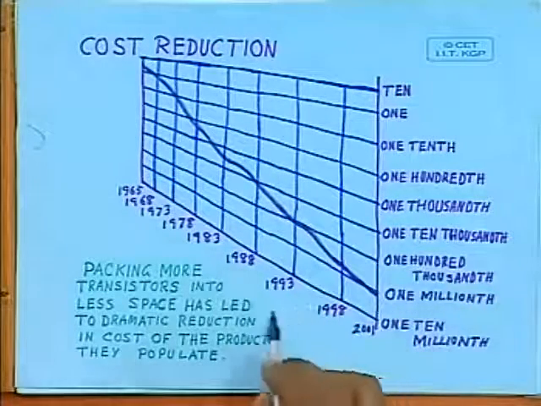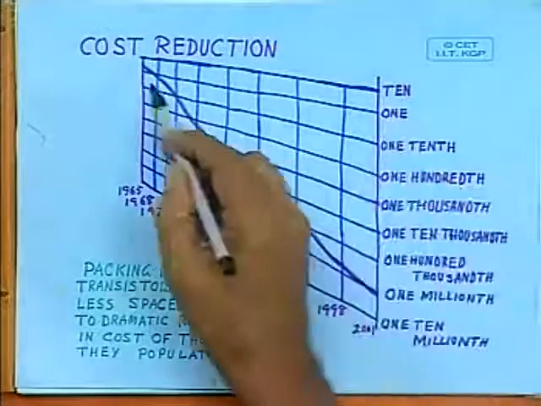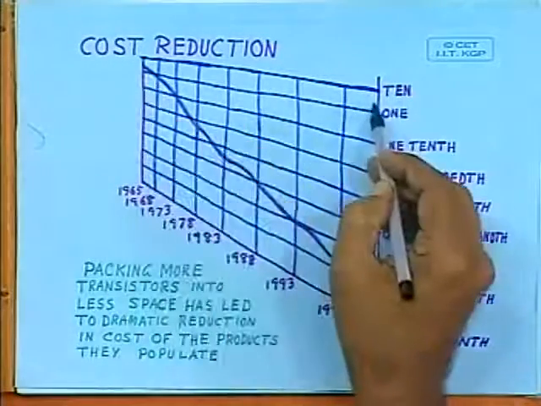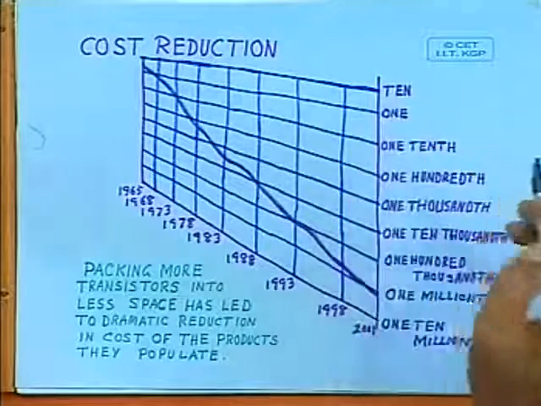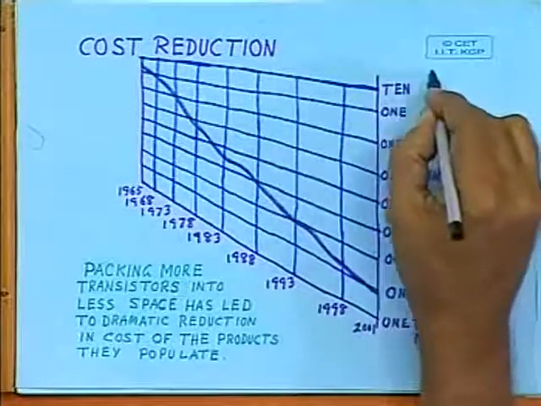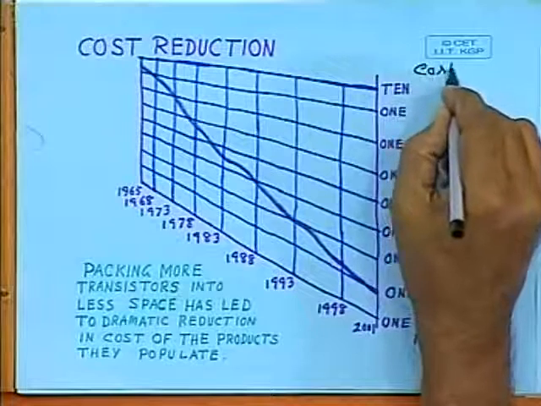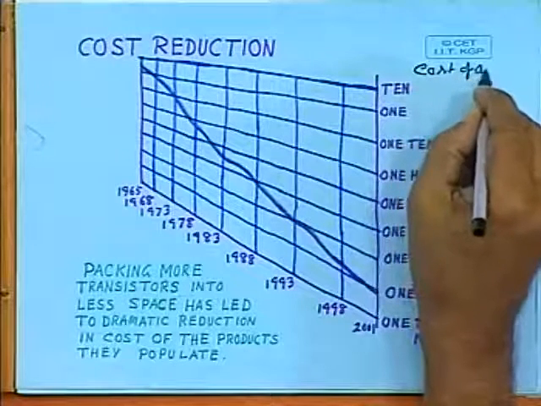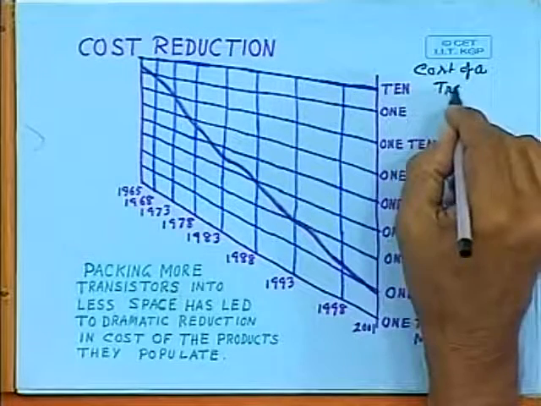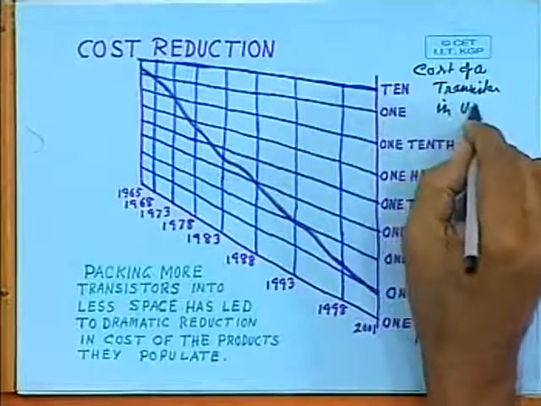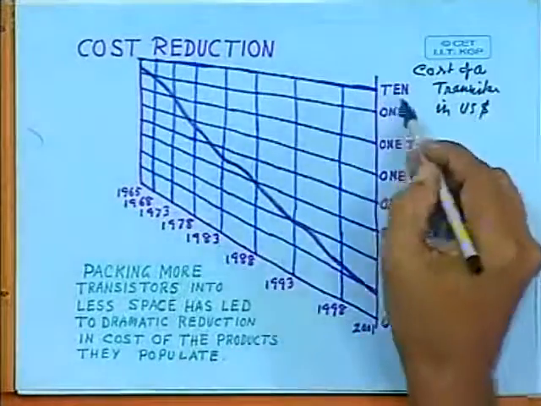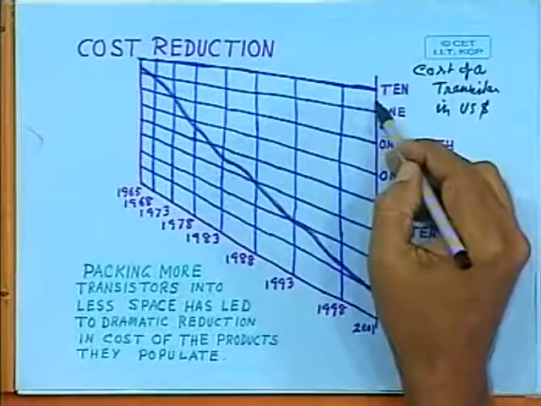So, here in the initial years of transistors, the cost of a single transistor was about $10. Cost of a transistor in US dollar. So, little less than $10.